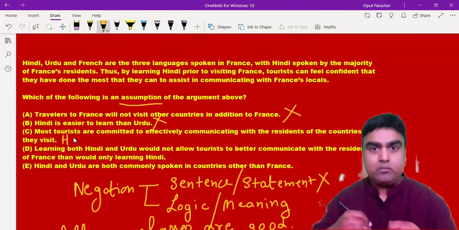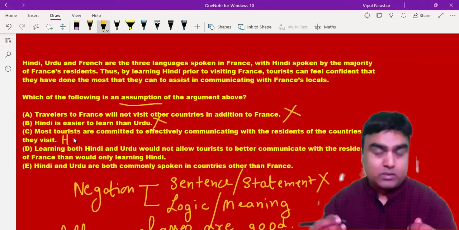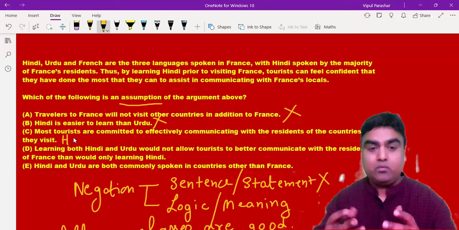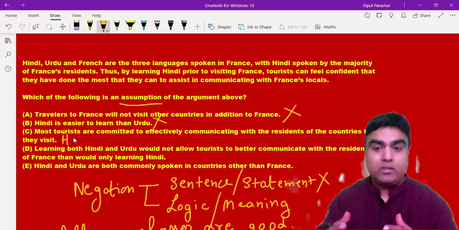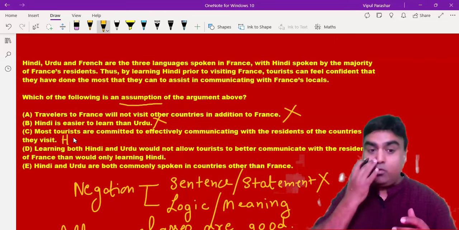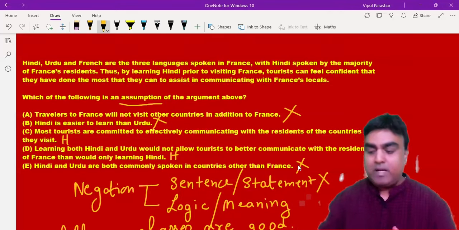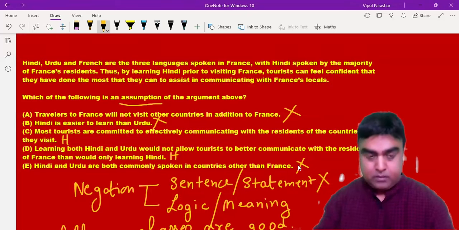We're going to read all the statements and we will see, is it the most correct answer we have? So the D statement said learning both Hindi and Urdu would not allow tourists to better communicate with the residents of France than would only learning Hindi. So this is a very close statement, and this is also a hold. Now the next statement, Hindi and Urdu are both commonly spoken in countries other than France. Irrelevant once more, it goes out of my passage or out of the scope.